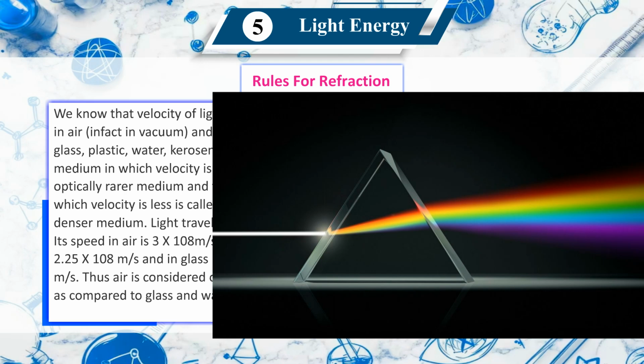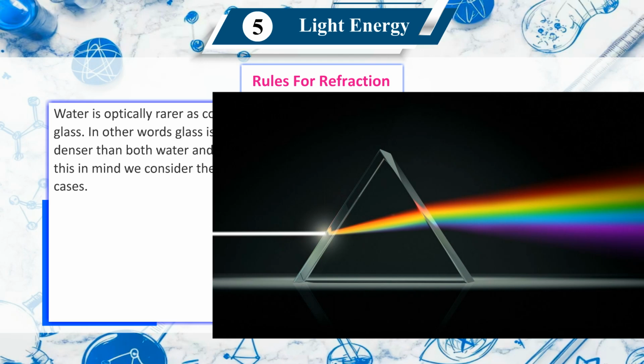In water it is 2.25 × 10^8 meter per second. And in glass it is 1.8 × 10^8 meter per second. Thus, air is considered optically rarer as compared to glass and water. Water is optically rarer as compared to glass. In other words, glass is optically denser than both water and air. Keeping this in mind, we consider the following cases.